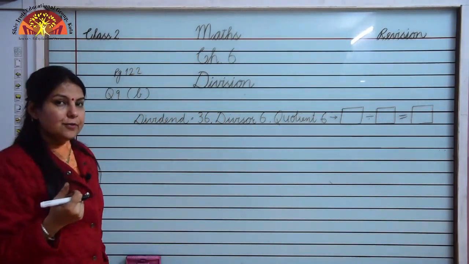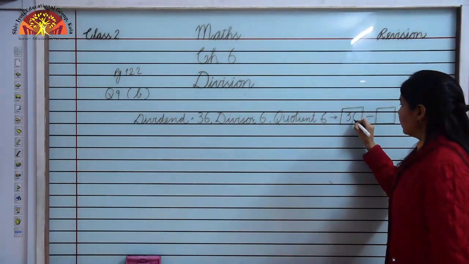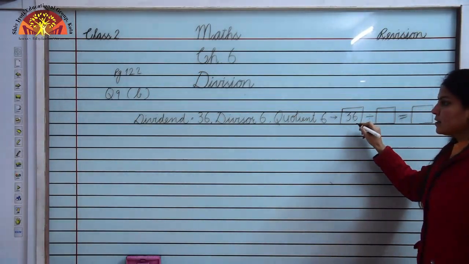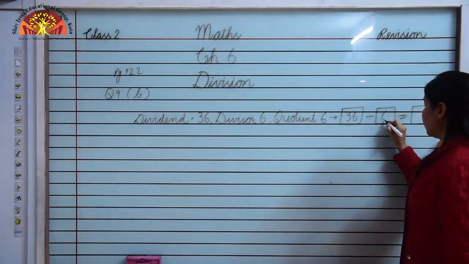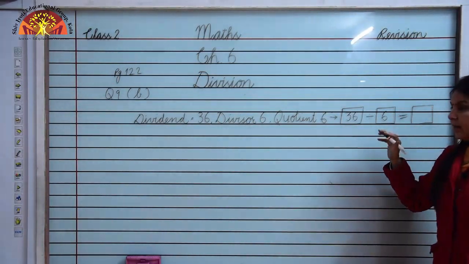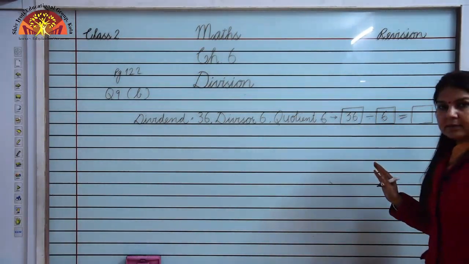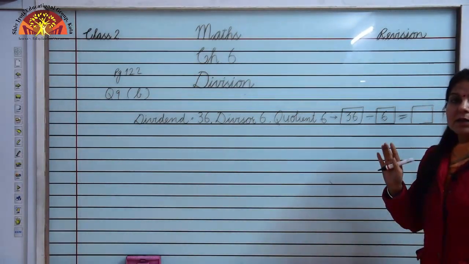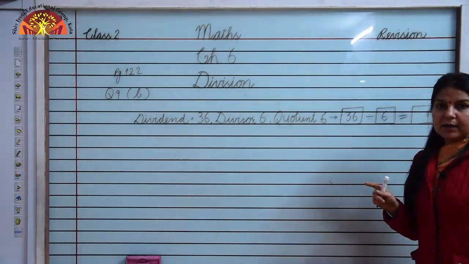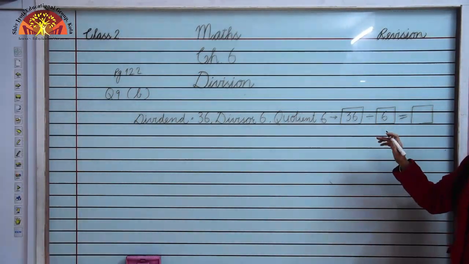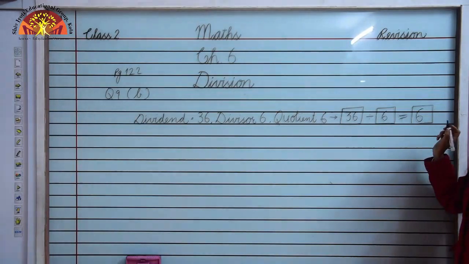So how we will write it? First we will write dividend. It is given 36. Now we will divide 36 by 6 because this 6 is divisor. Now when we will speak the table of 6, then how many times we will get 36? We will get 6 times. 6 1s are 6, 6 2s are 12, 6 3s are 18, 6 4s are 24, 6 5s are 30 and 6 6s are 36. How many times I will get? 6 times. So I will write 6 here. This 6 is quotient.